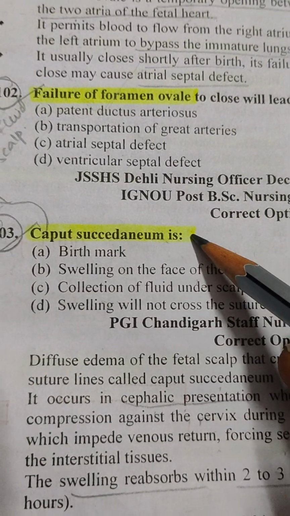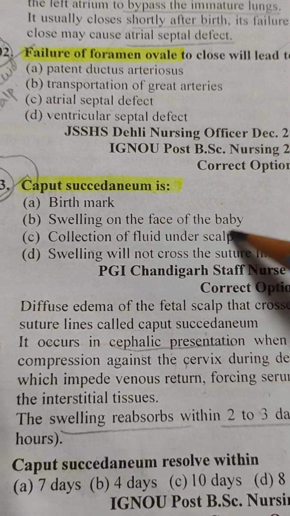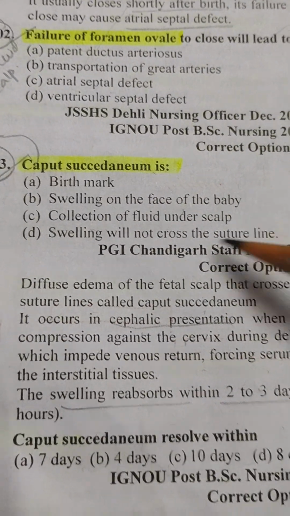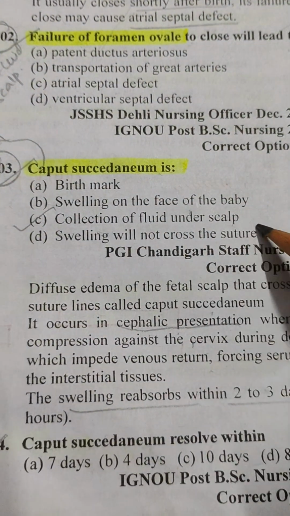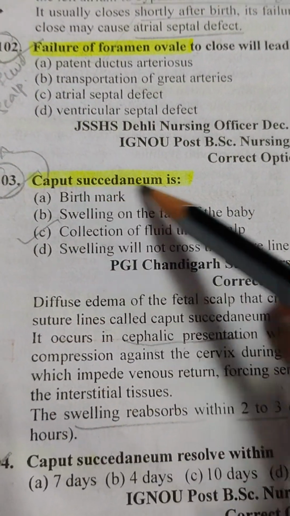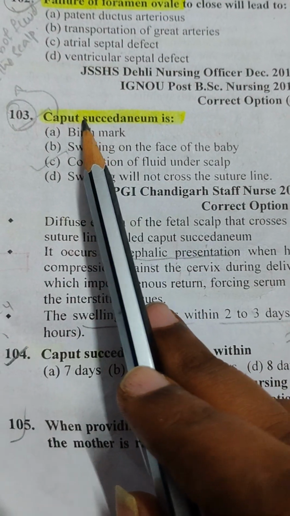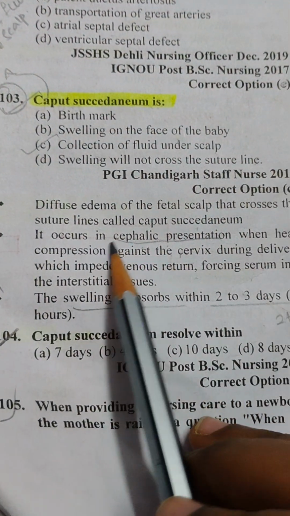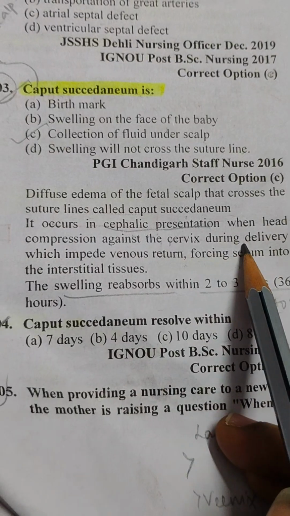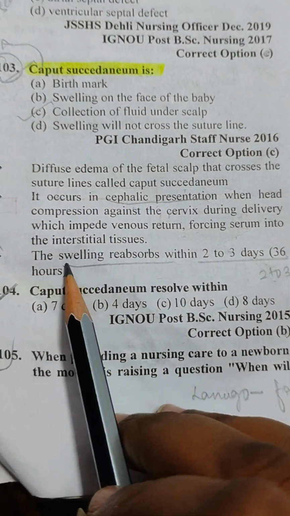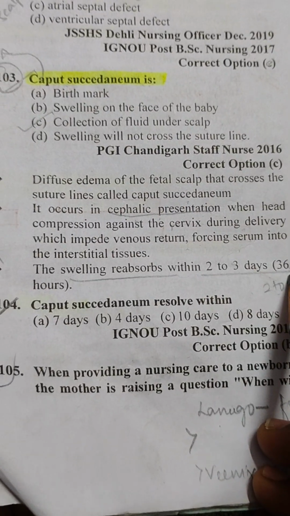Caput succedaneum is: birthmark, swelling on the face of the baby, collection of fluid under scalp, swelling that will not cross the suture line? The answer is collection of fluid on the scalp, called caput succedaneum. Okay. So these are the causes of this caput succedaneum. Mainly it occurs in cephalic presentation when the head compresses against the cervix during delivery. Okay, then the swelling reabsorbs within 2 to 3 days, or within 36 hours it disappears.